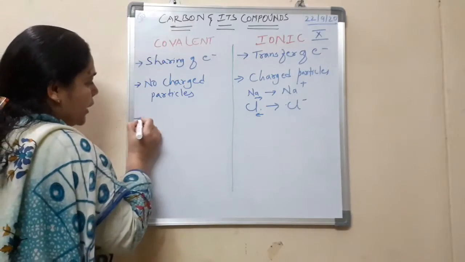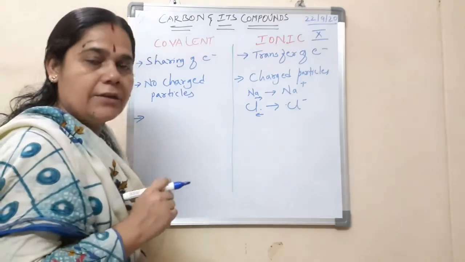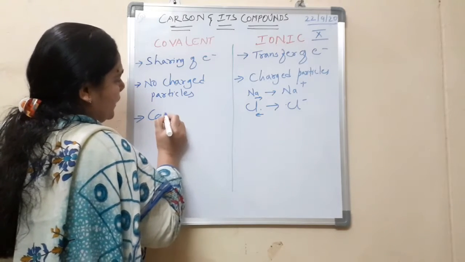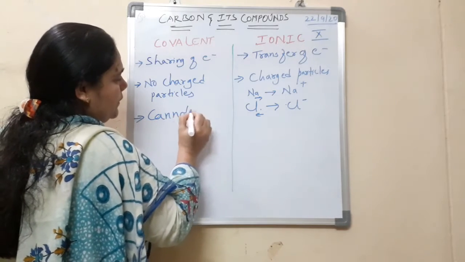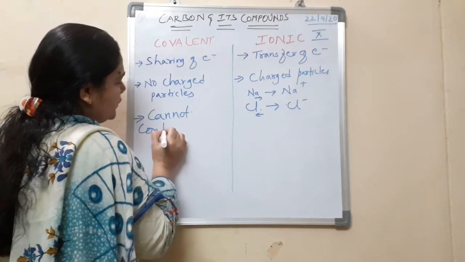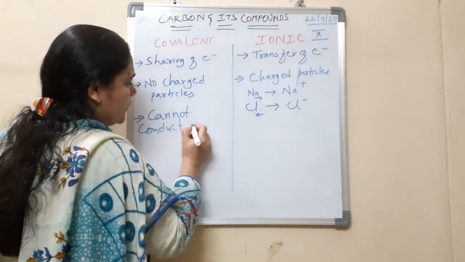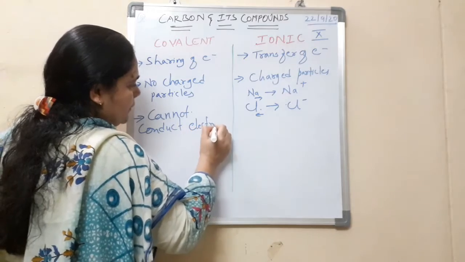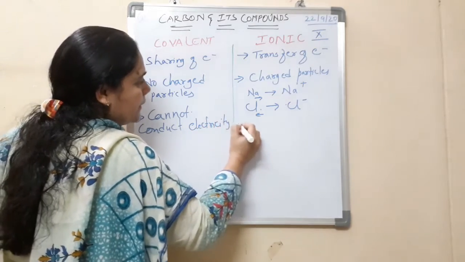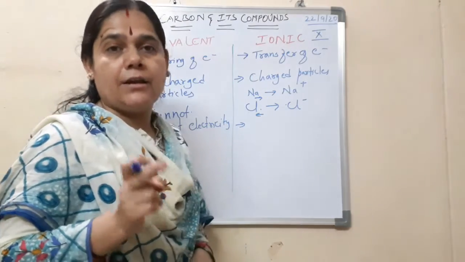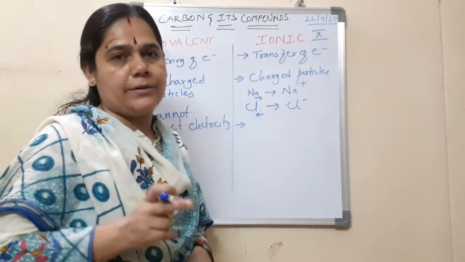Now since there are no charged particles, will covalent compounds conduct electricity? No, not at all. They cannot conduct electricity, so they are very poor conductors of electricity. Coming to ionic compounds, since they have charged particles, they will conduct electricity, as we discussed earlier in the chapter on metals and non-metals.